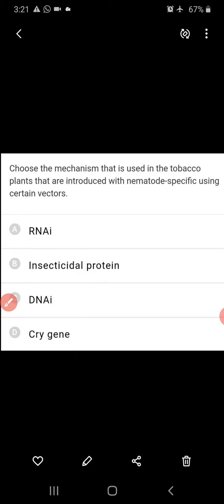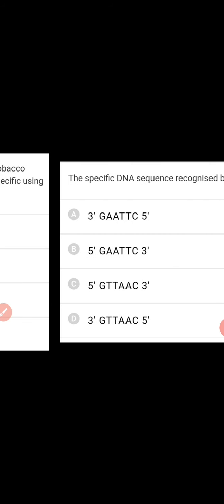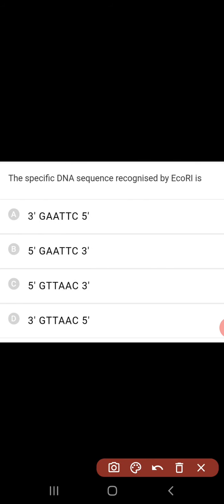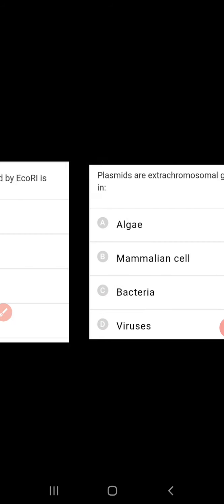The specific DNA sequence recognized by EcoRI. This is a restriction endonuclease enzyme. It recognizes GAATTC in the 5' to 3' direction. So this is GAATTC, 5' to 3' direction, recognized by EcoRI from E. coli.